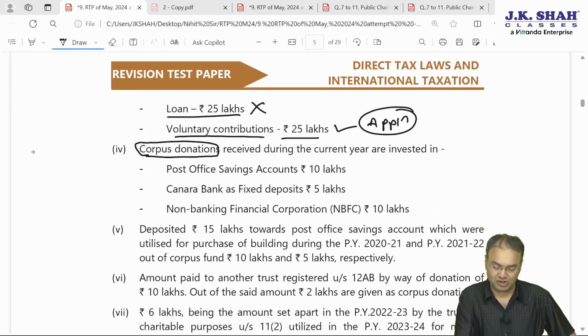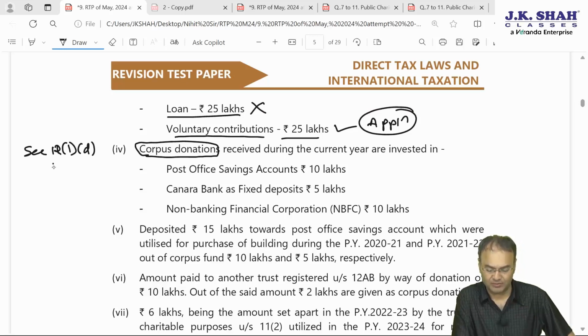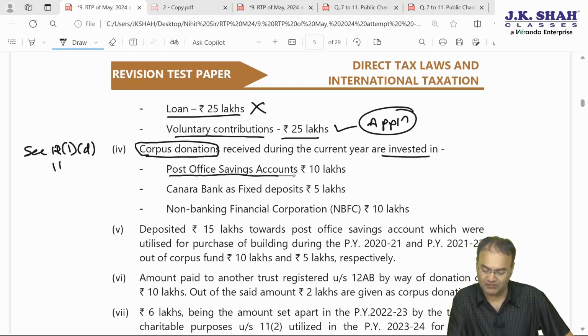Now, according to section 12(1), clause (d), read with section 11, corpus donation will not be regarded as income and will not be taxable, provided corpus is invested in specified modes of investment specified under section 11(5). We know that pretty well. So, corpus donation received during the current year is invested in post office savings account, 10 lakh. This is correct. This is one of the specified modes of investment.